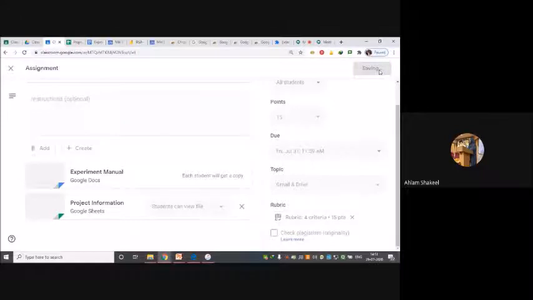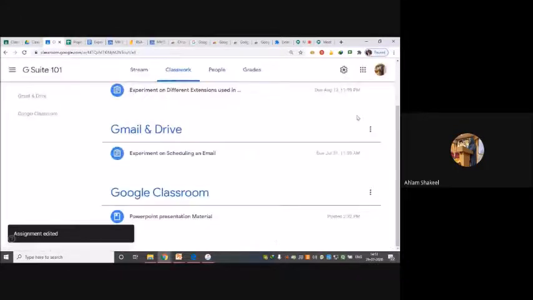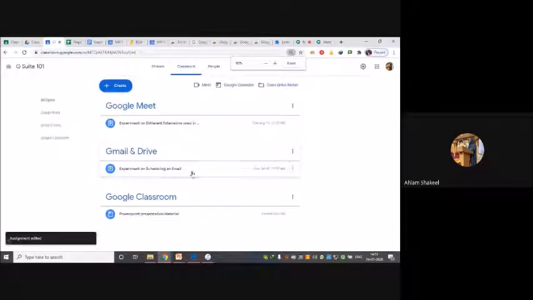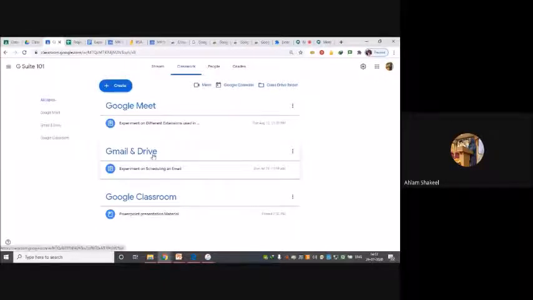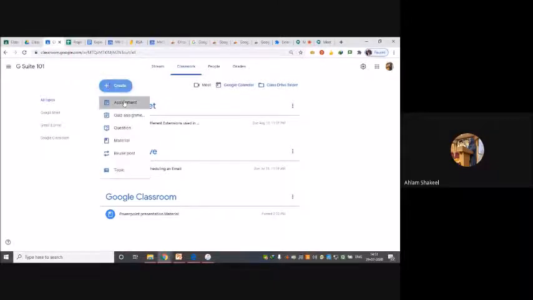That's it. Now when I view my classwork, you can see that my experiment on different extensions is in Google Meet, and my experiment on scheduling and email is in Gmail and Drive. So here I have put my experiments under the headings that I want. This is how you create assignments and experiments. An assignment is created the same way; you just have to create a different rubric for that purpose.